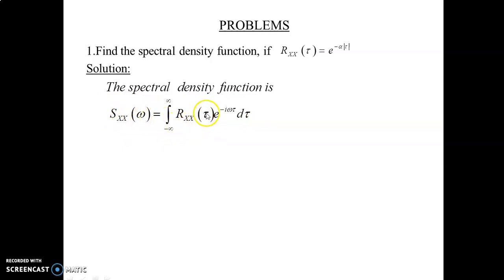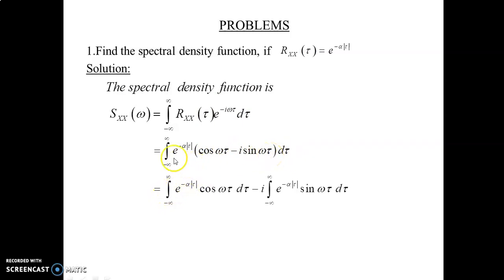Now substitute the given Rxx of tau function. We get the integral from minus infinity to plus infinity of e power minus alpha into modulus of tau into e power minus I omega tau, which we write in the cos theta minus I sin theta form: cos omega tau minus I sin omega tau, into d tau.